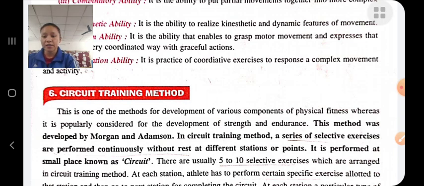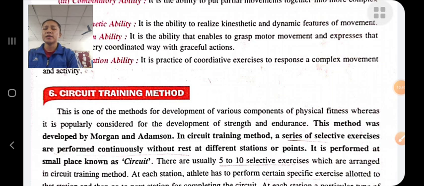In circuit training methods, a series of circuit exercises are performed at different stations. Approximately 5 to 10 stations are made and 5 to 10 selective exercises are performed on those particular stations.